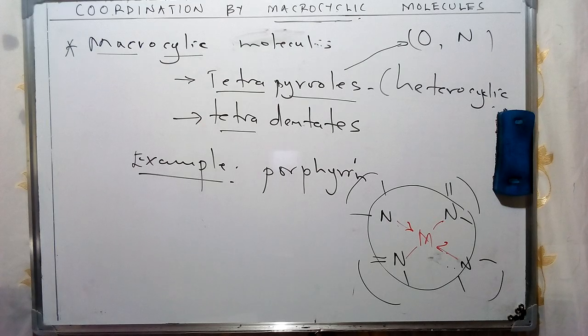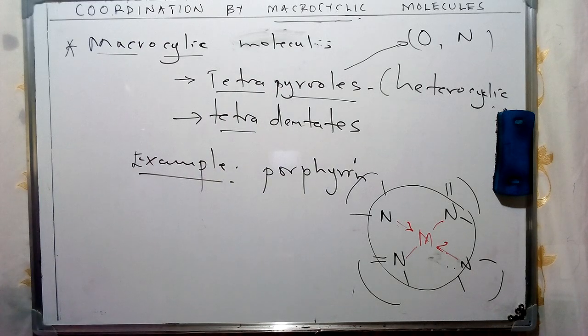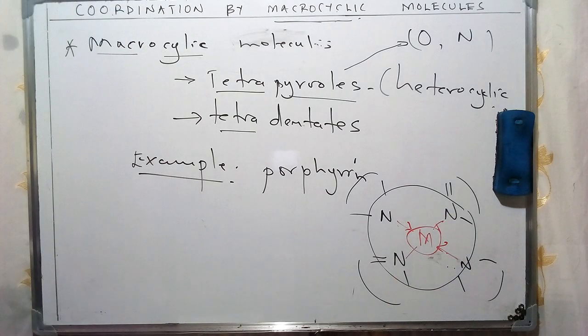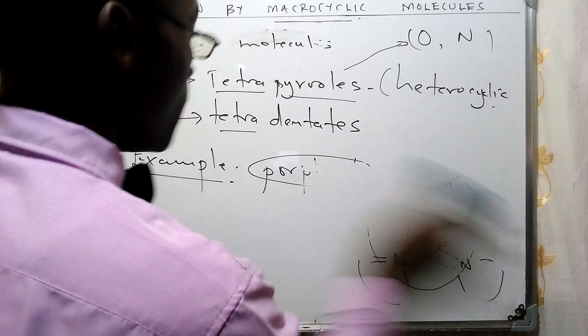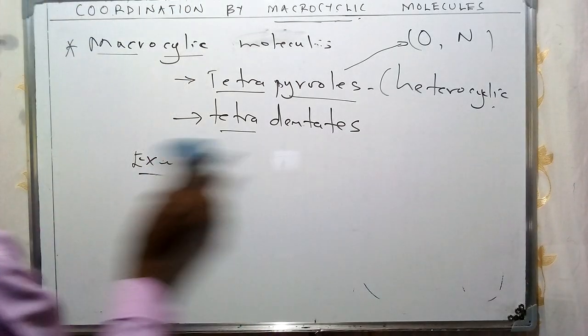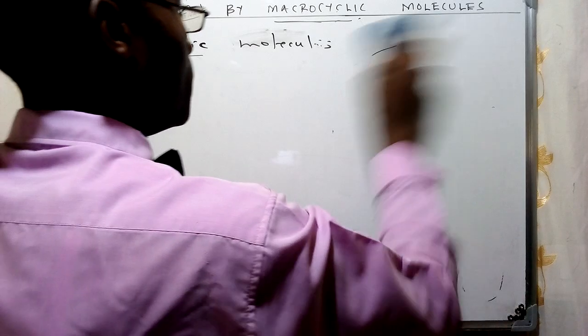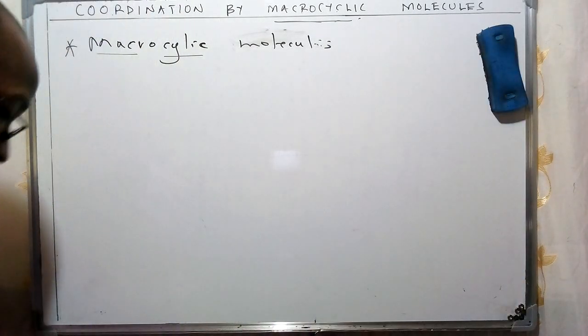Now, we are going to be giving these in particular detail, but these macrocyclic molecules are going to be given in terms of different types, depending on the metal center attached to this ring system which I've given. So one of the examples of these macromolecules is porphyrin, and we shall look at 2 extra examples which we are going to come across in our subsequent discussions, especially important bio-inorganic molecules.